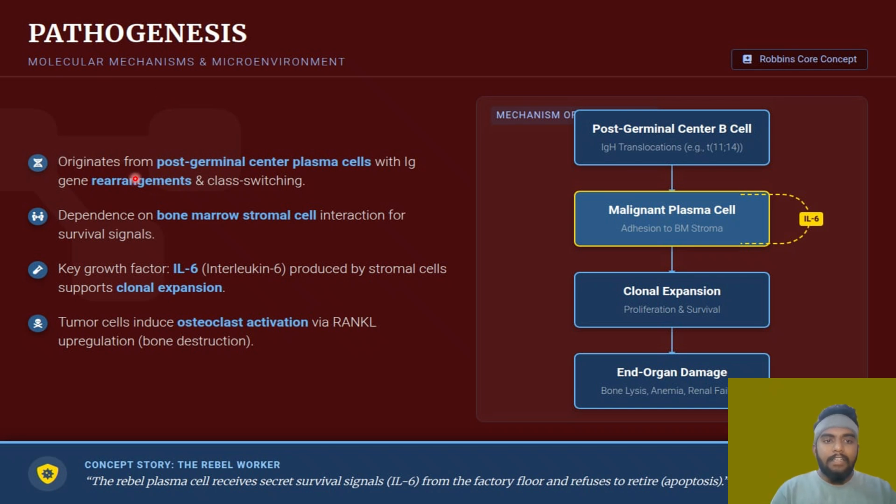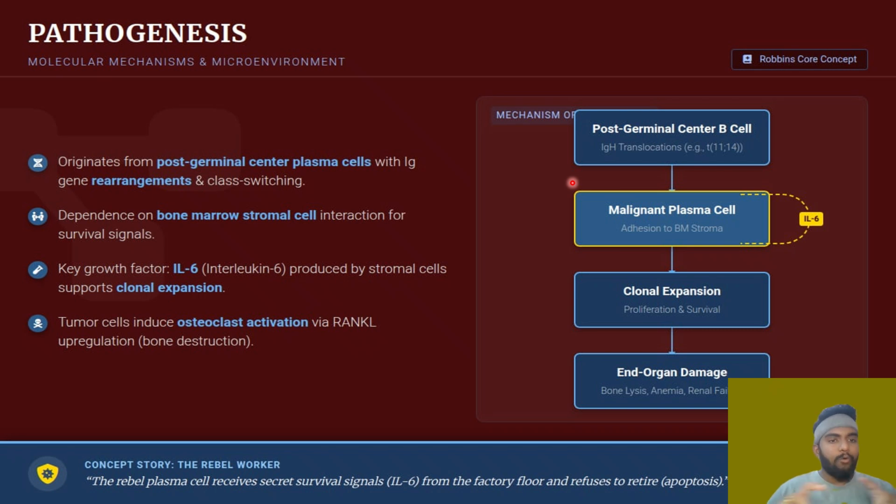Now, where does the fault occur? Let's talk about the fault. The plasma cells are producing the antibodies. This is the normal thing that is happening inside our body. Now, it originates in post-germinal center plasma cells with immunoglobulin heavy chain rearrangements. Immunoglobulin heavy chain translocations will occur. It originates from a post-germinal center B cell, and it is going to cause a malignant plasma cell, so there will be an increase in the plasma cells.